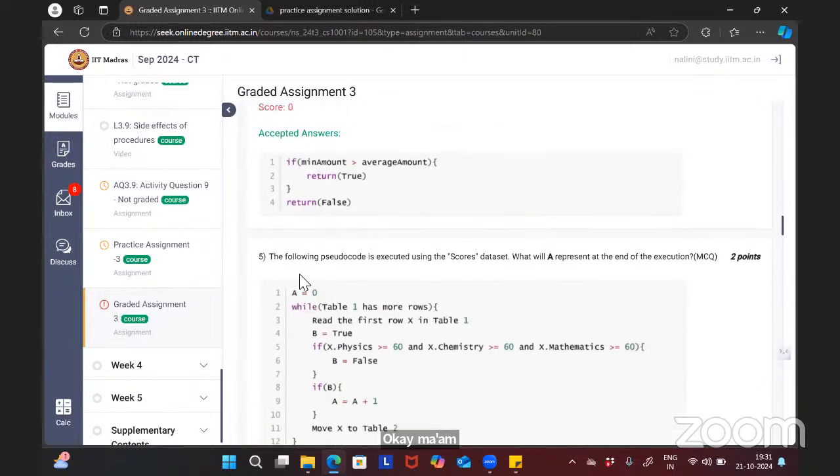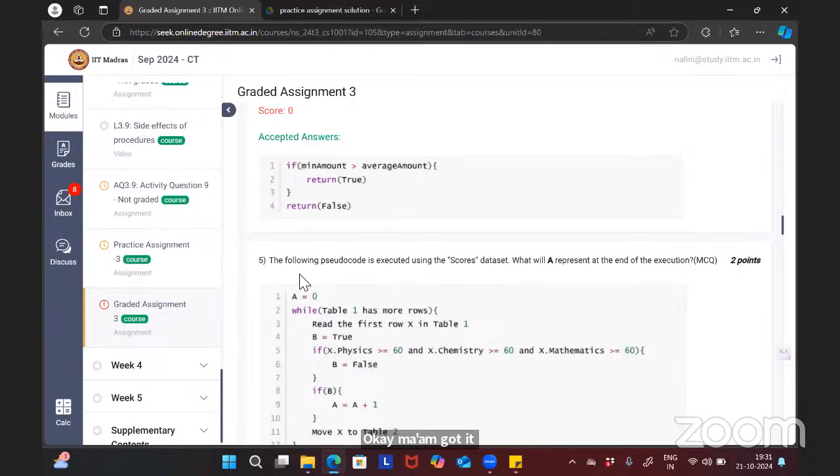Any other doubts? Ma'am, activity 4.4, question number 6.